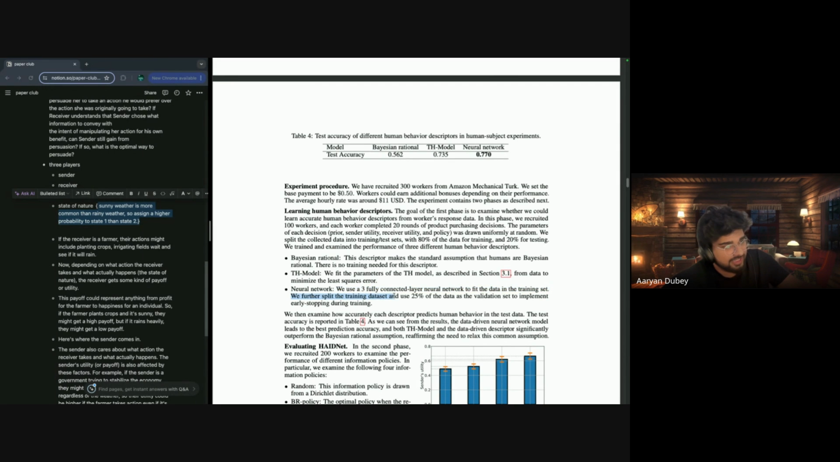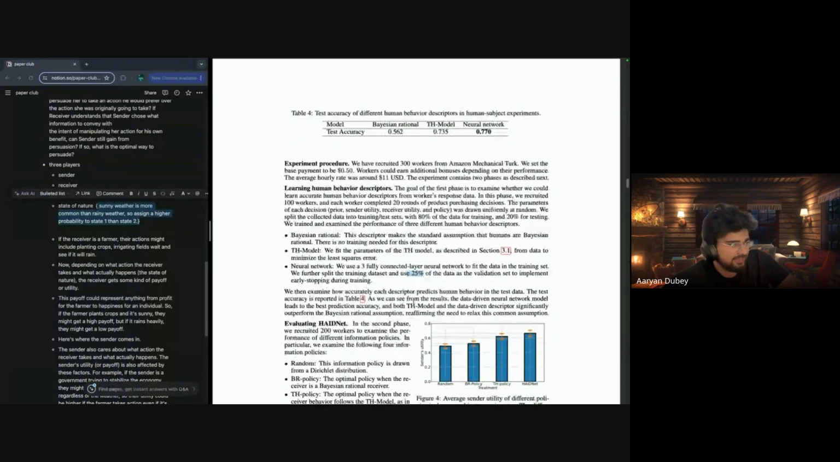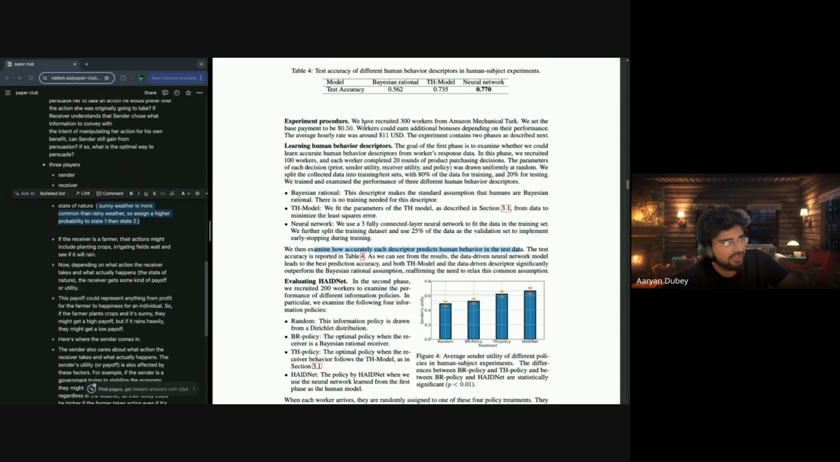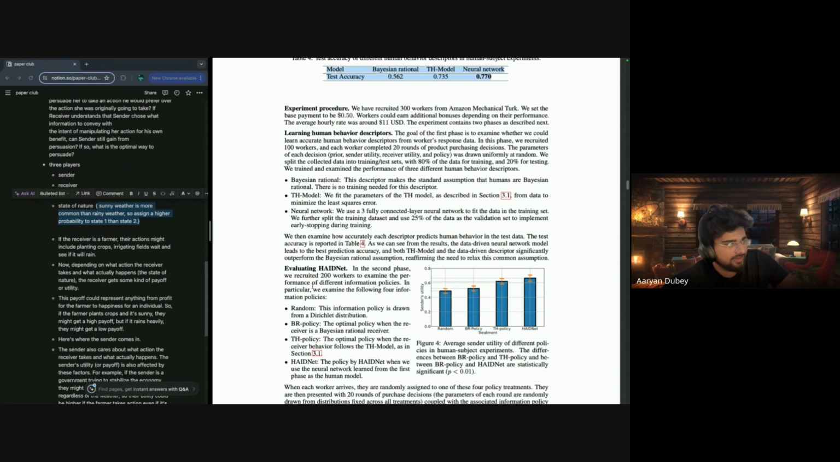They further split the training set and use 25% of data. After that, they evaluate the HAIDNet, then examine how accurately the descriptor predicts human behavior. It's reported in table 4, which is generally as I showed you guys here. After that, in the second phase, they recruited again 200 workers to examine the performance of different information policies.